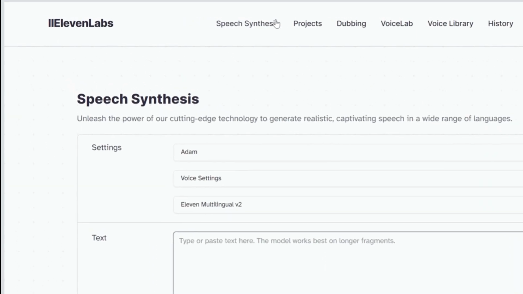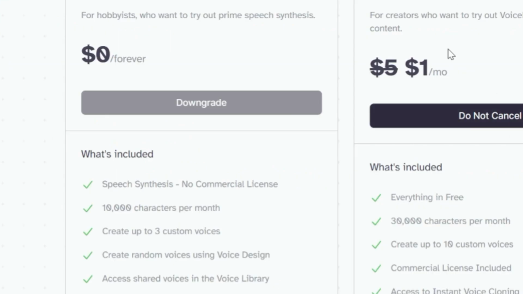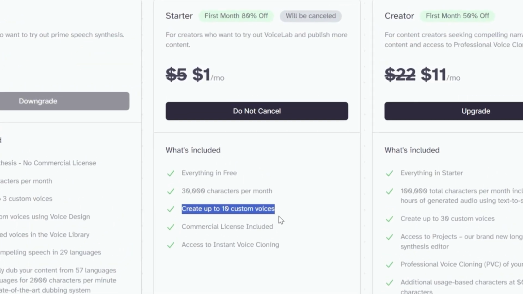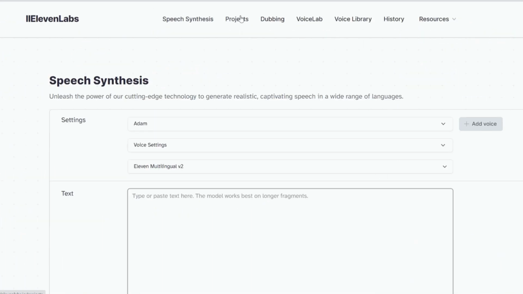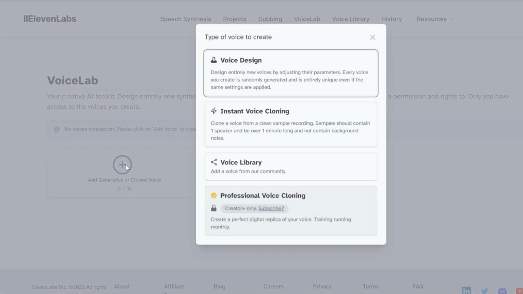Now we will go to ElevenLabs to create the voices, link in the description. To access custom voices, we can use the free plan that includes 3 custom voices, but I have paid for the starter plan, which includes 30K characters. Then, we will go to Voice Lab and add generative or cloned voice.